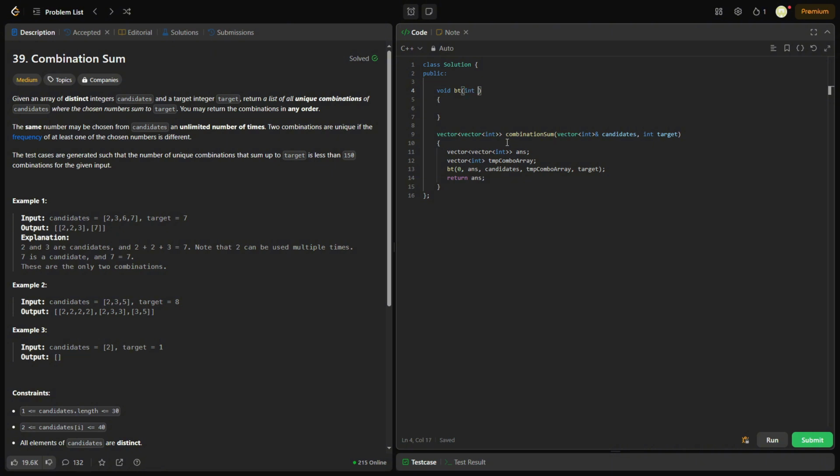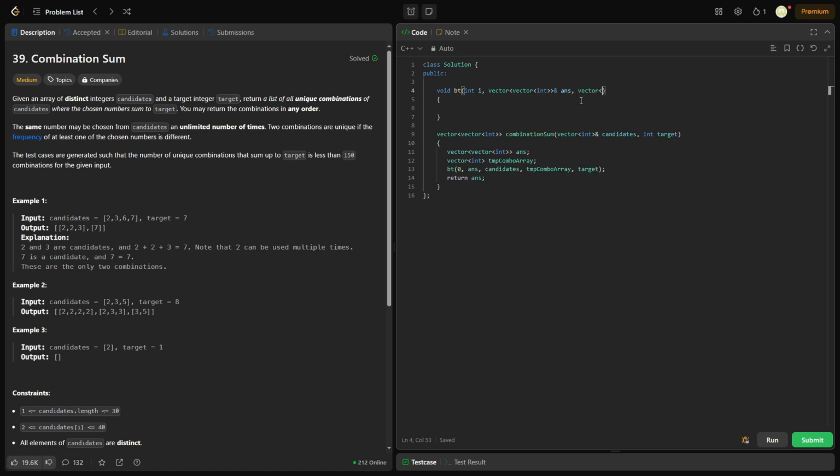So we're going to have an int i, which is our index. We're going to have a reference. So our answer array is a vector of a vector, so reference. What's our next input parameter? Candidates. Candidates is our input, which is just a vector.